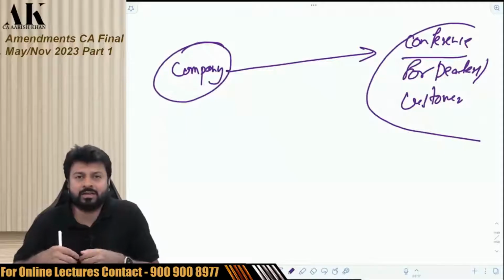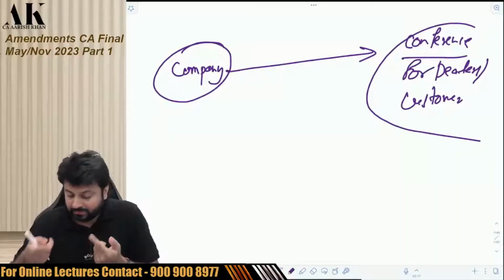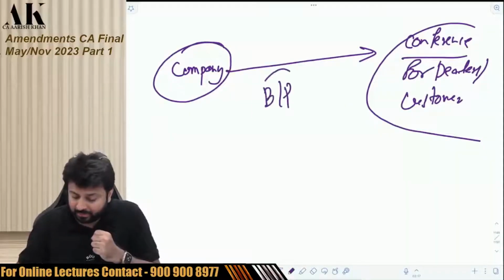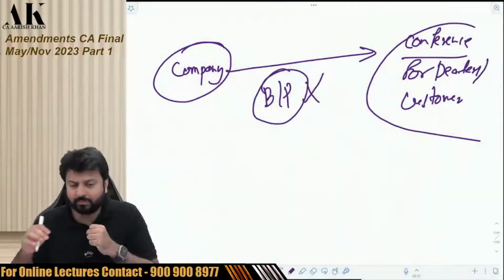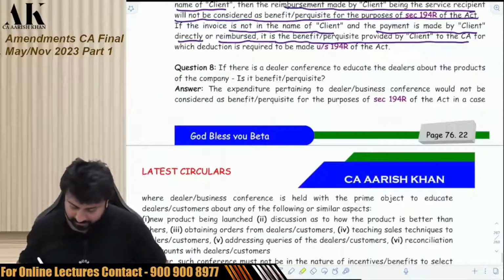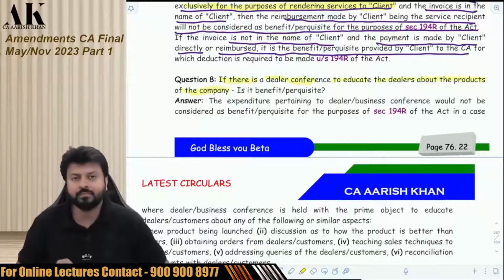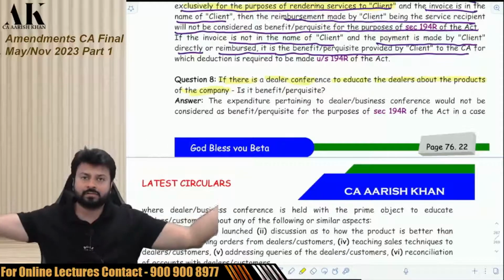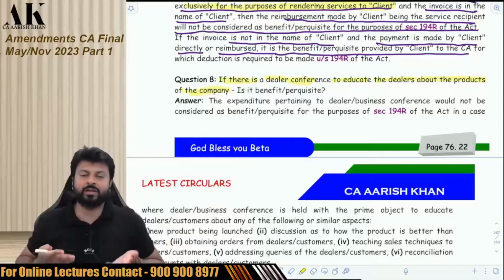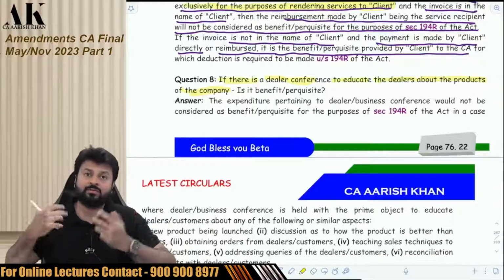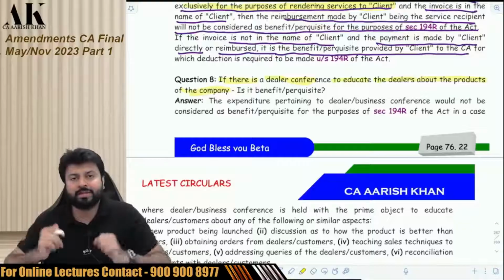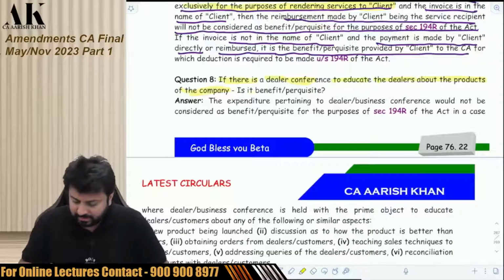For that, the dealers are staying in a hotel, they are getting some food to eat, etc. They are getting some leisure. So whether that will be considered as a benefit or perquisite or not. Okay, so let's see what the government has to say. The government is very precise about it. If there is a dealer conference to educate the dealer about the product of the company, a company has thousands of dealers. Because of the dealers, the company is standing today. Dealers are the ones who are selling the product on behalf of the company. So the company has to educate them. For that, the company is keeping a conference. Is it a benefit or perquisite?